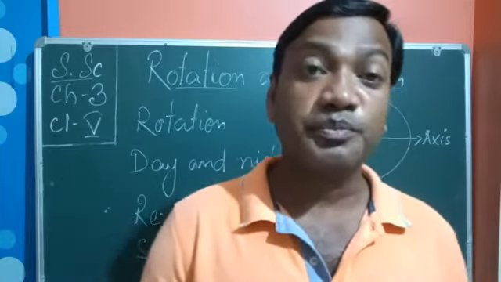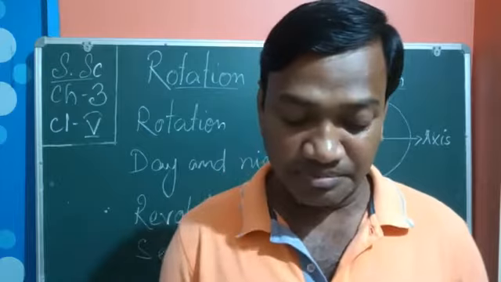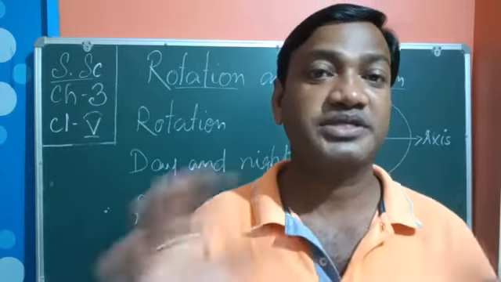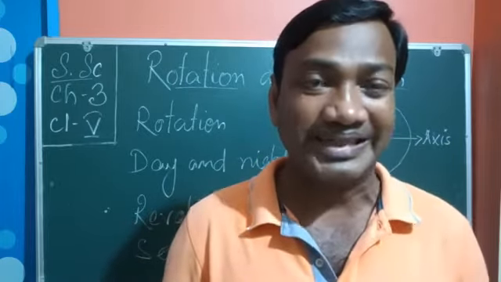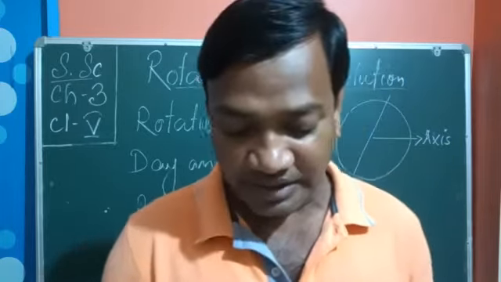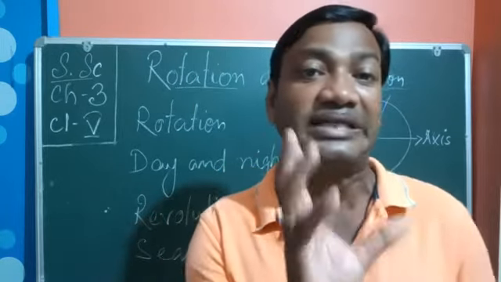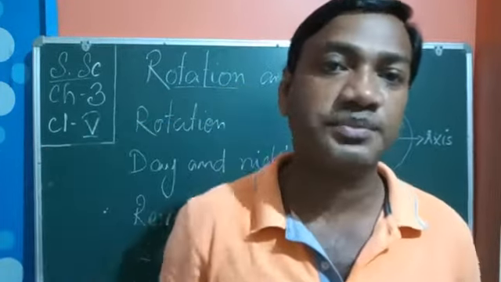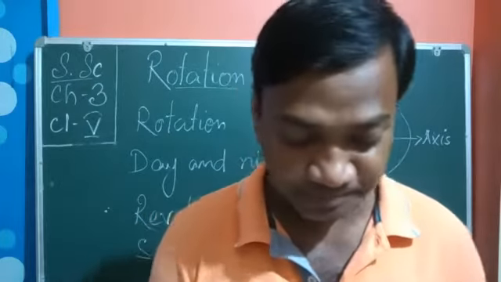So at that time Copernicus proved that the solar system is heliocentric. The solar system, the sun and its family, the 8 planets, is heliocentric. That means sun-centered. The sun is at the center and the other planets revolve. This is called heliocentric.